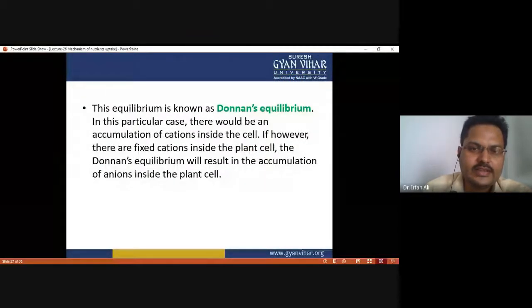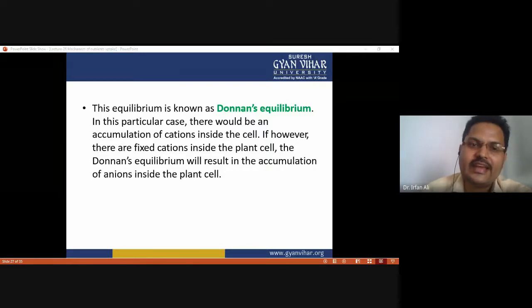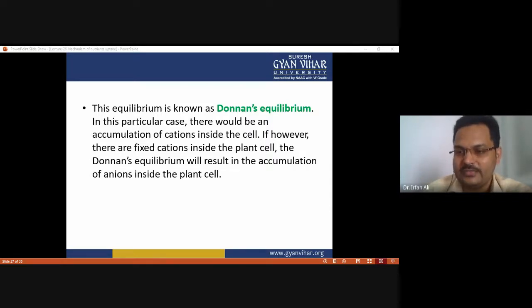So this equilibrium is known as Donnan equilibrium, and in this particular case, there would be an accumulation of cation inside the cell. If, however, there are fixed cations inside the plant cell, the Donnan equilibrium results in the accumulation of anion inside the plant cell. So this is the special kind of mechanism to explain the nutrient uptake into the plant.